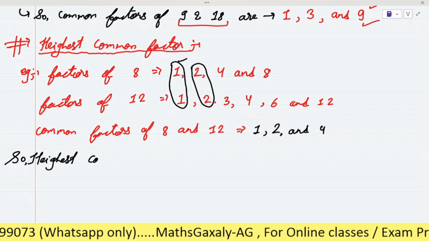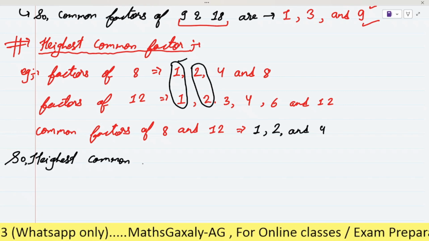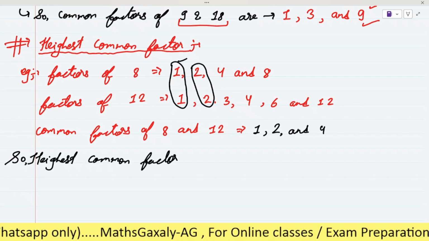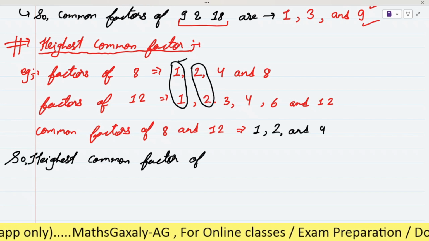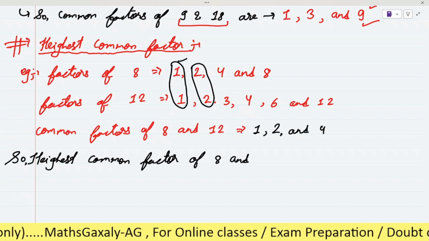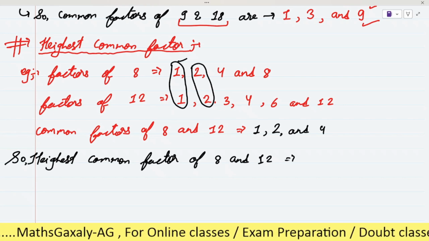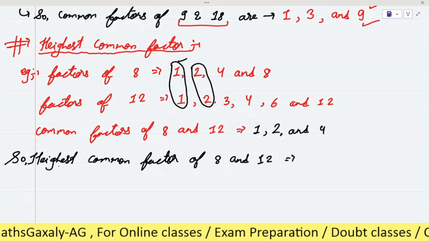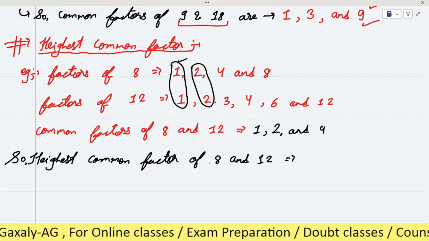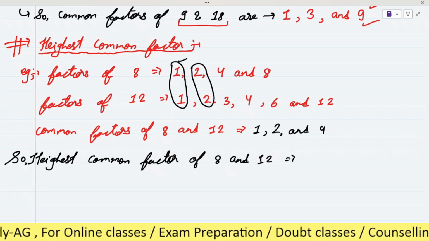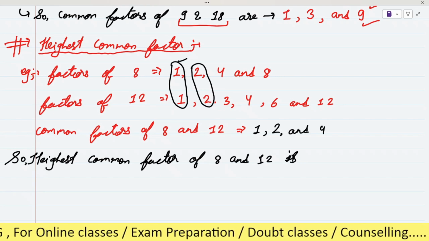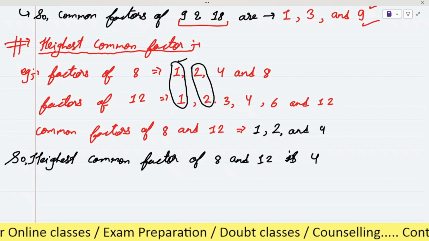Yeah, it is 4, right? So simply we can say that the highest common factor of 8 and 12 is 4.